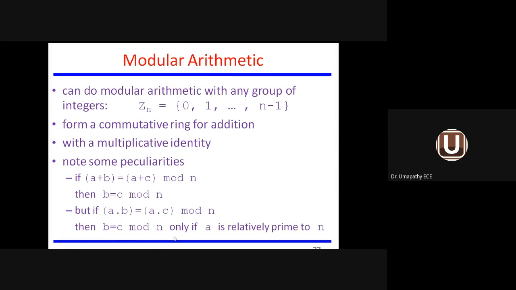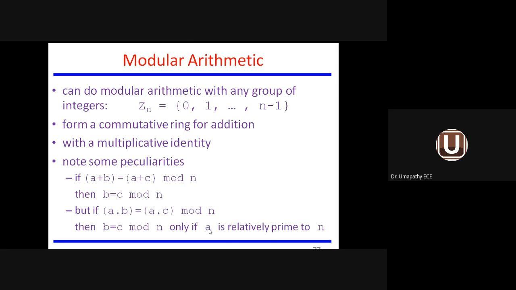Then B equals C mod n only if A is relatively prime to n. What does A relatively prime to n mean? If I take two numbers A and n and am unable to find a greatest common divisor, GCD, except 1, then we can say A is relatively prime to n.